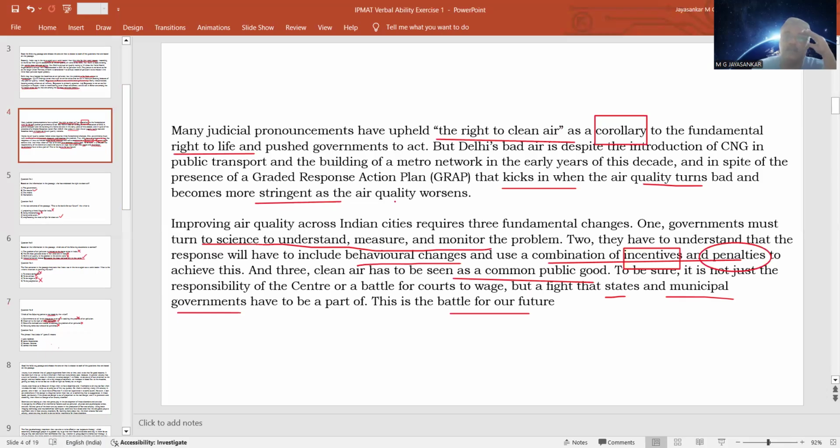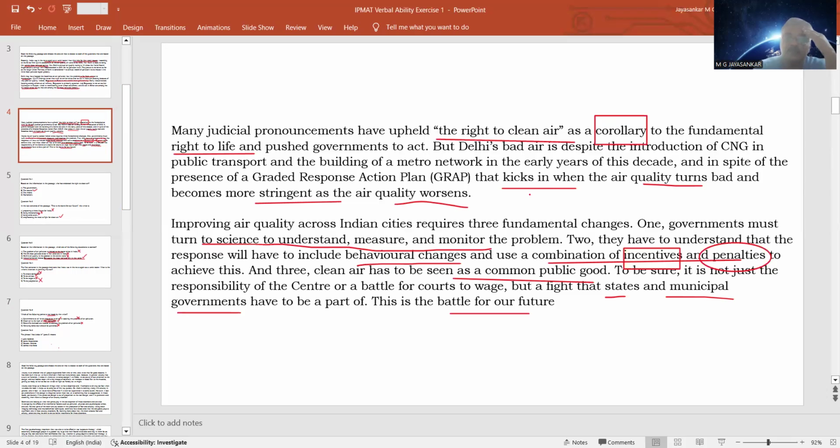So there is a GRAP, a graded response action plan put in place by the government, that kicks in, meaning it starts when the air quality turns bad. When the air quality becomes bad, this plan automatically starts functioning and becomes more severe as the air quality becomes worse.